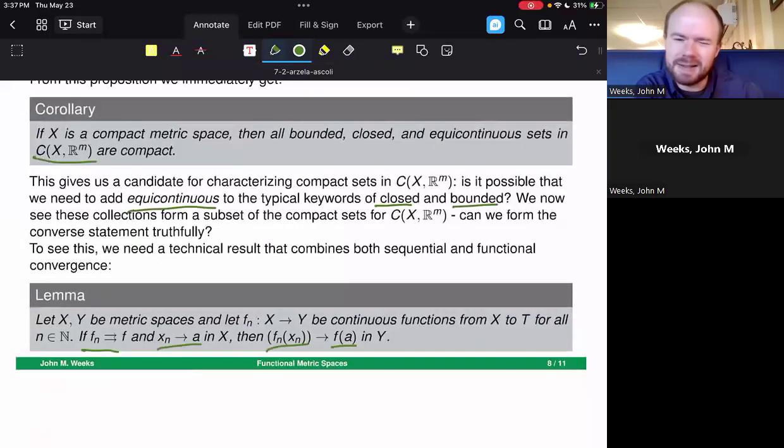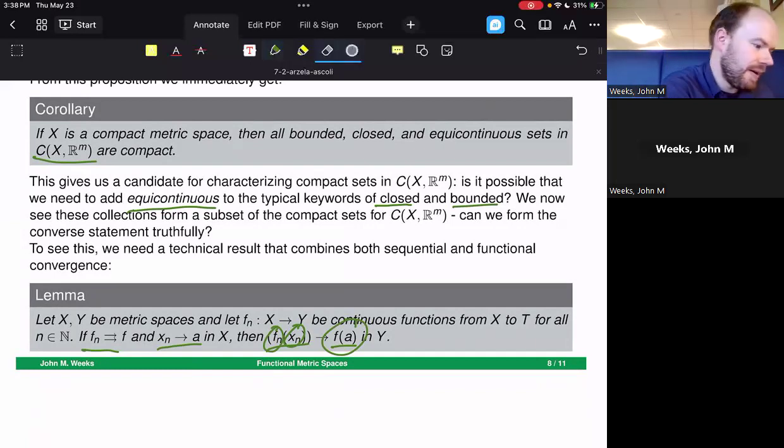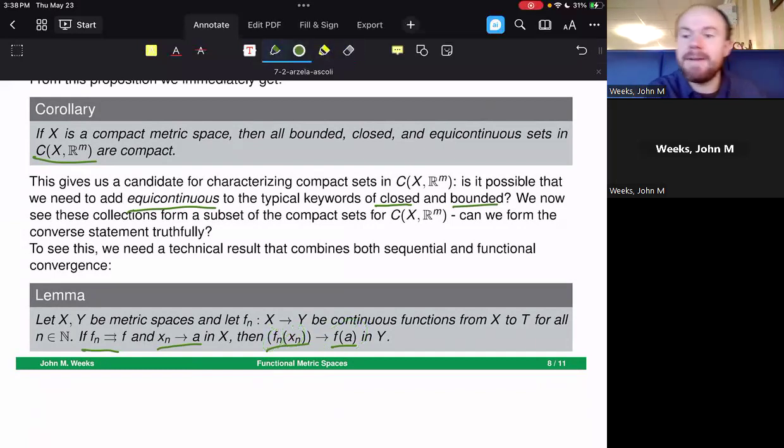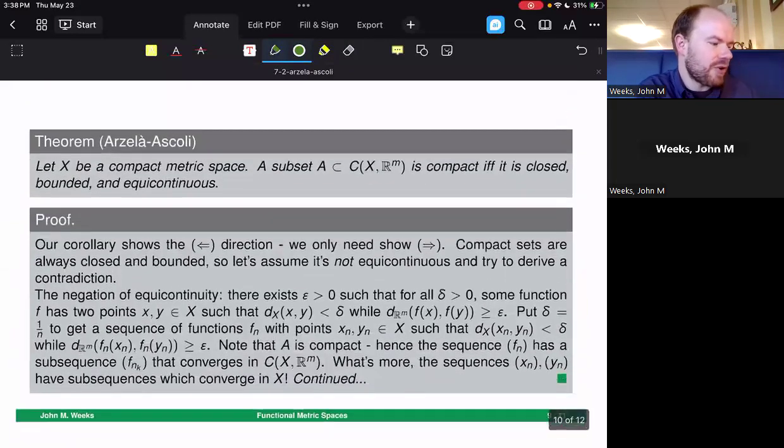how you're able to make sense of this lemma, which basically says that if you have a sequence of points that converges to a point, and if you have a sequence of functions that converges uniformly to a function, then plugging the sequence of points into the sequence of functions eventually ends you up where you think you're supposed to be. So if x sub n converges to a, and f sub n converges uniformly to f, then f sub n of x sub n converges to f of a. We're going to use that fact here in just a little bit as we characterize the Arzela-Ascoli theorem, which says that a subset A is compact if and only if it is closed, bounded, and equicontinuous.